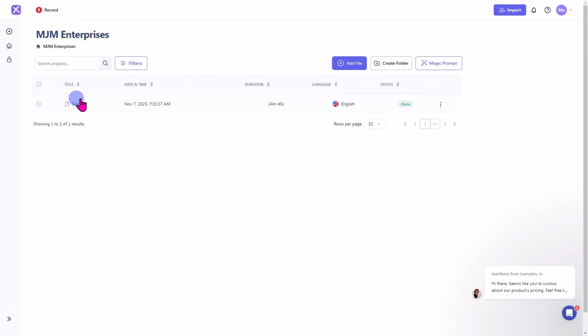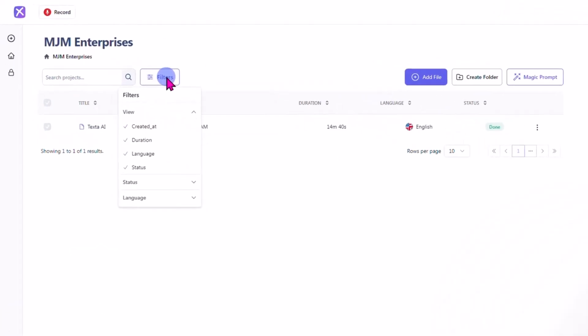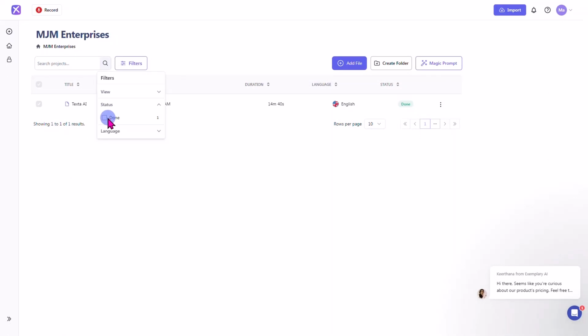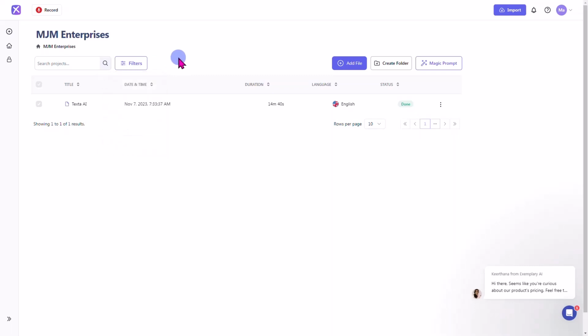Okay. All right. So you can search your projects here. You can add filters such as when you created, how long it is, the language it's in, and the status. Okay, so you can look, you've got one of them that is done, and you can also deal with your language, which is of course English, that is in there. Okay, so you can add a file here, you can create a folder, and you can also use the magic prompts.